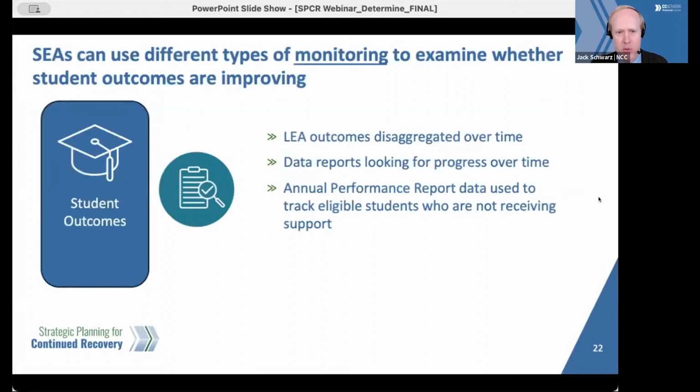The second part of our formula is tracking student outcomes. SEAs might use their monitoring authority to, for instance, look at disaggregated LEA outcomes over time, particularly to identify groups of students that are in need of learning acceleration. To prepare data reports, for instance, to identify districts that have shown the most or least improvement. And finally, SEAs can use data they collect from districts to track students eligible for interventions that are not yet receiving support.